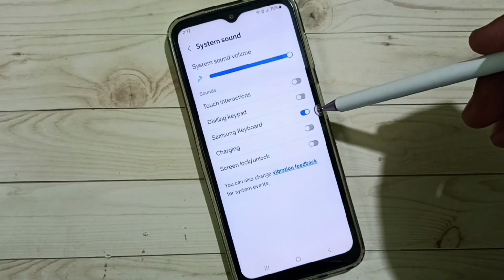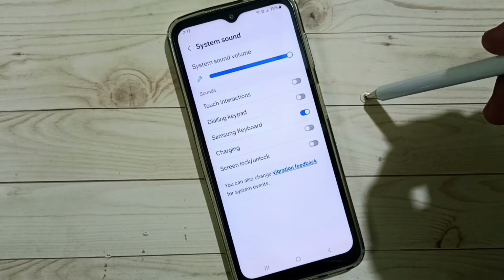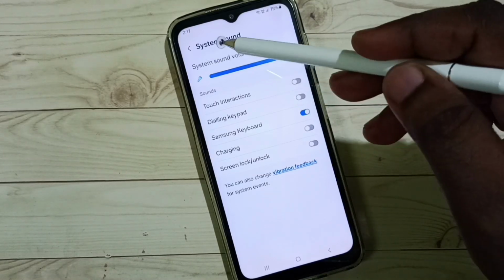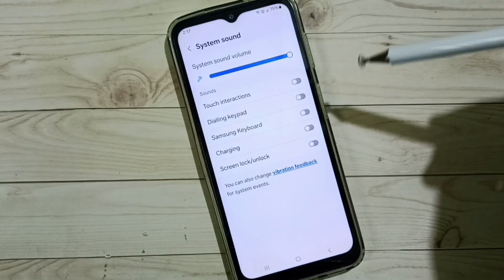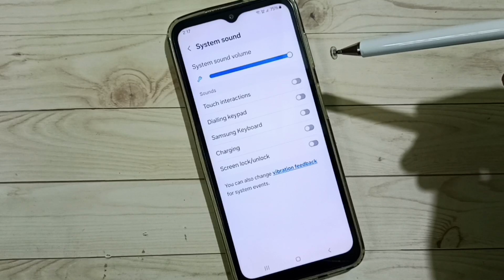See, so this way we can enable Samsung keyboard sound. If you want to turn off, again come here, tap here and turn off. Okay, this way we can turn on or off Samsung keyboard sound.